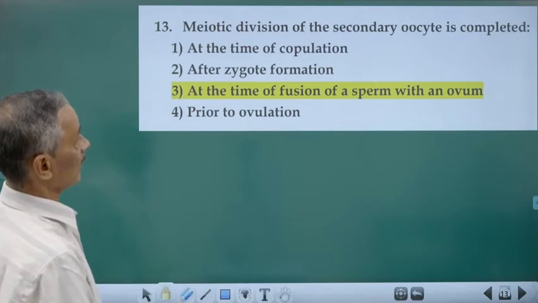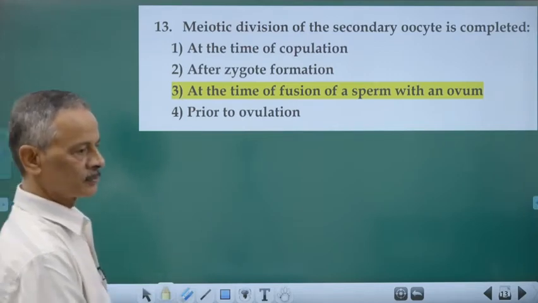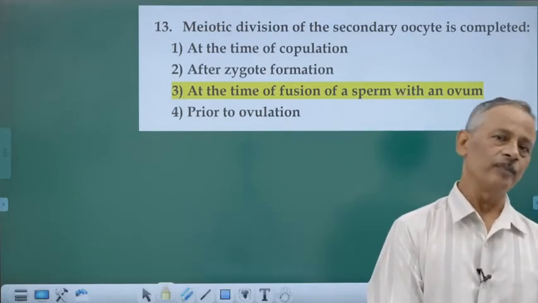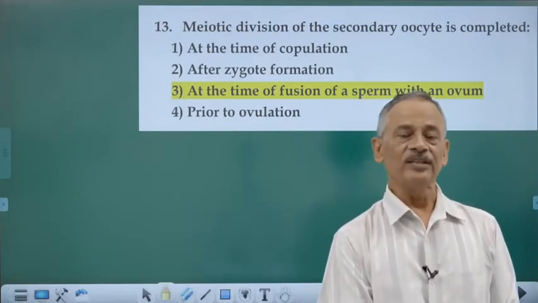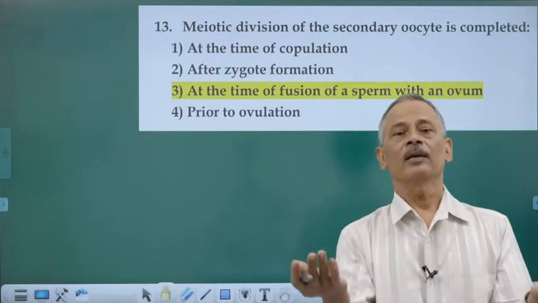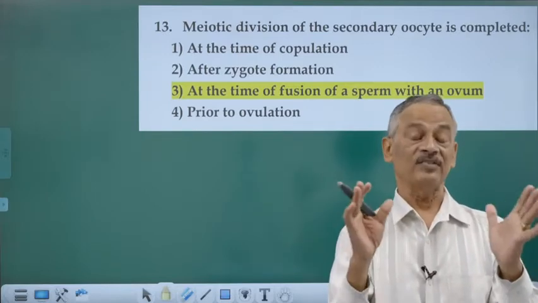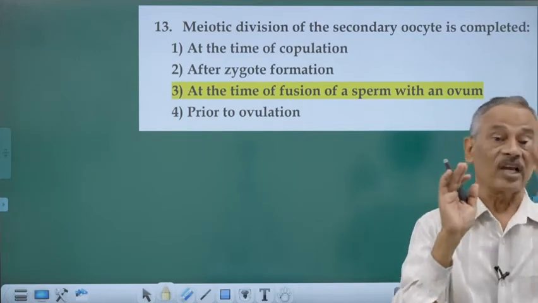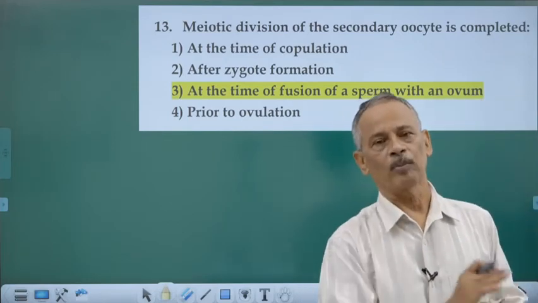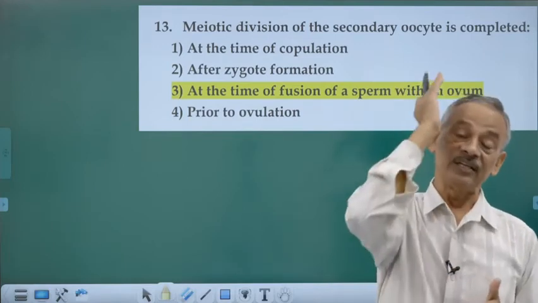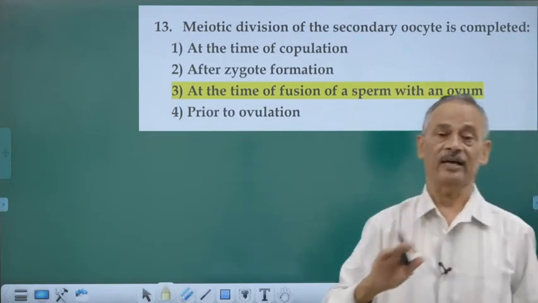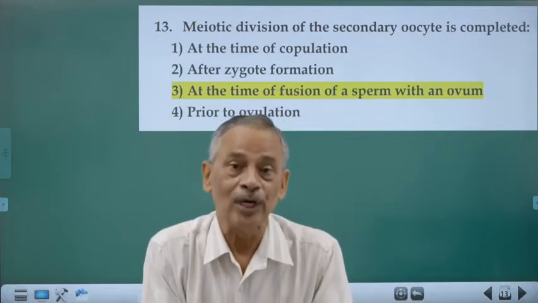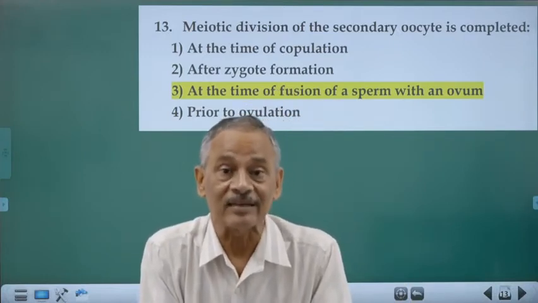Meiotic division of the secondary oocyte. Now I told you, first meiosis takes place in the primary oocyte, and after first meiosis, which takes place in the tertiary follicle stage, you will have one secondary oocyte and one polar body. Now it is getting arrested there. It passes through prophase 2 only and is arrested there.